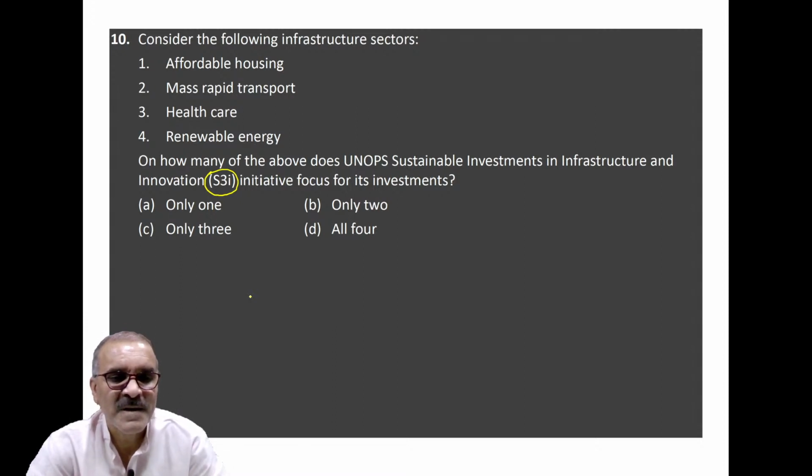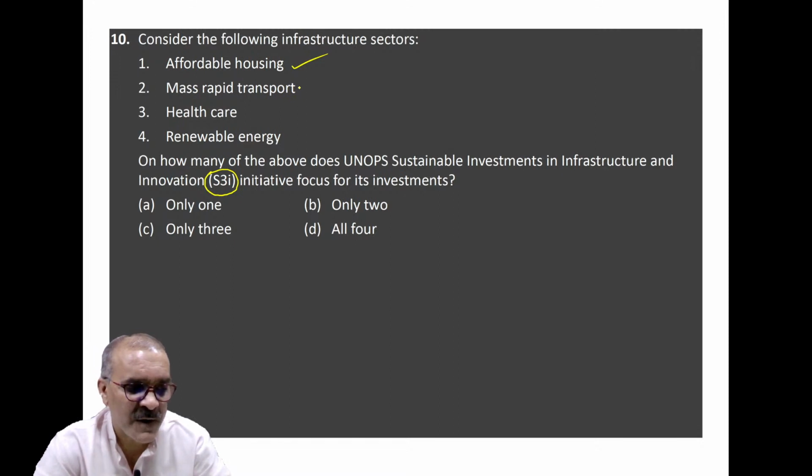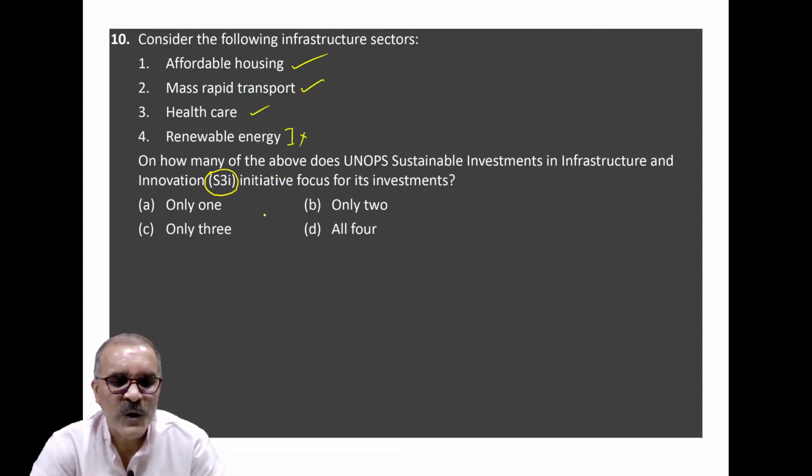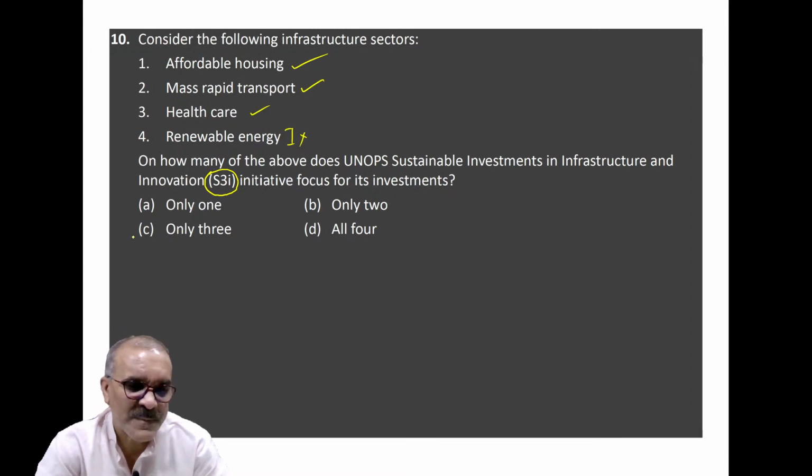Okay, I mean all four you see are infrastructure. So affordable housing is its part, mass rapid transport is also its part. Okay, healthcare is its part, but this is not its part. For this, UNO has different provision and other projects already going on. From that point of view, its answer will be C.